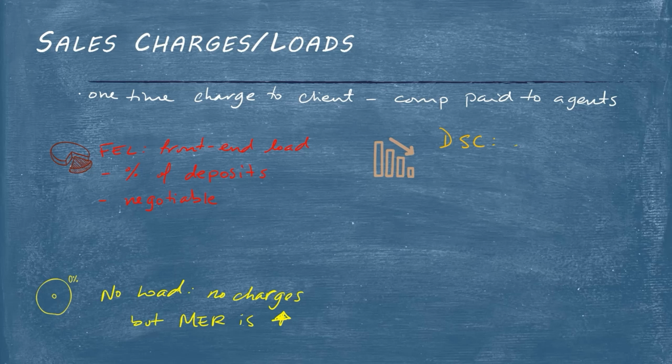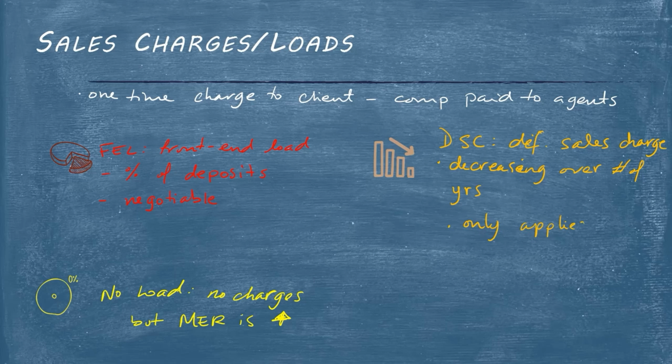The next is DSC, so deferred sales charge. That is a decreasing charge over a set amount of time or set number of years. And that usually decreases every year up until it reaches zero. So let's say your client invests money, it is year zero, whatever that DSC fee is, usually might start around 5%. If they decide to take money out that same year, they will pay 5% on any withdrawal.